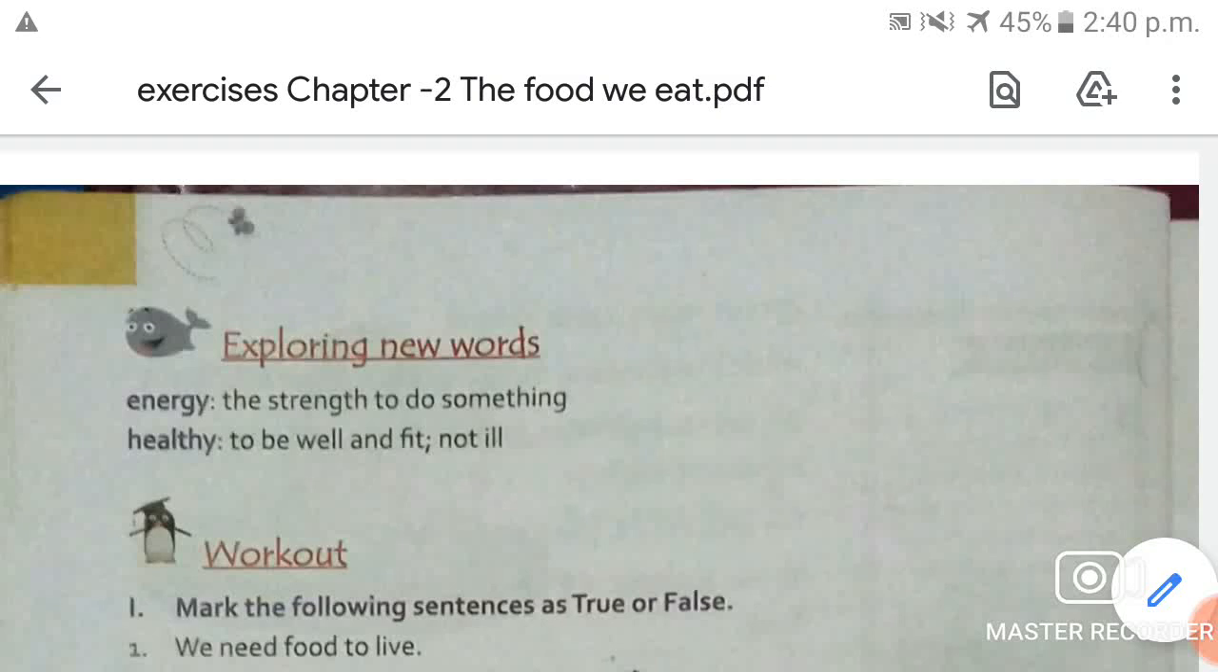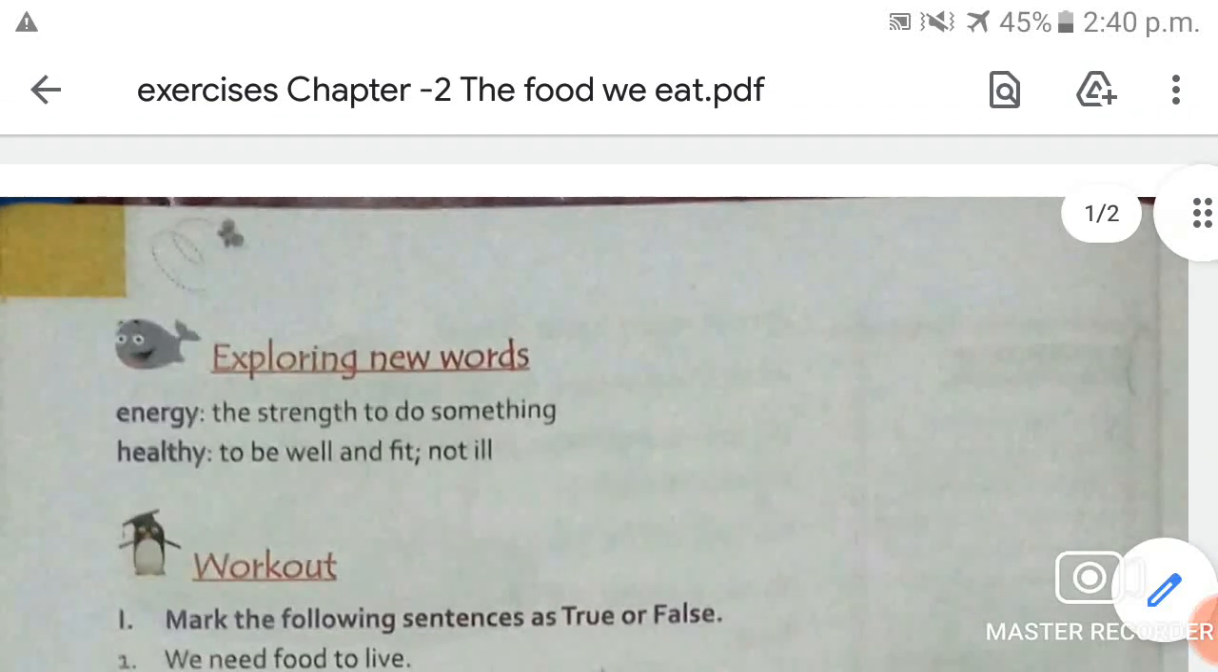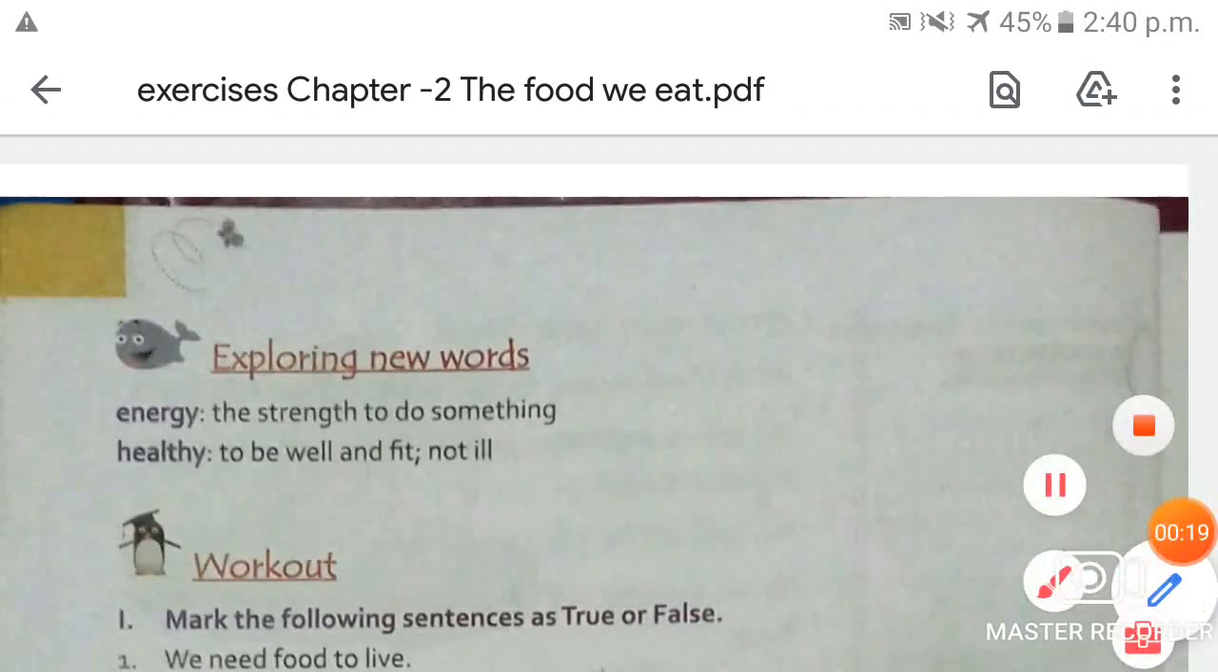This is your subject teacher of Social Studies, and in today's video we are going to go through the exercises of Chapter 2, the food we eat. So what is our chapter name, students? Our chapter name is the food we eat. So in this video we will complete the exercises of this chapter.